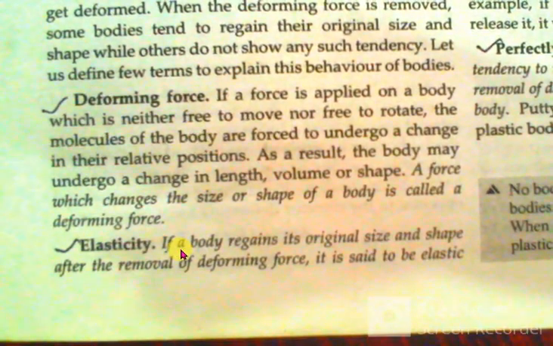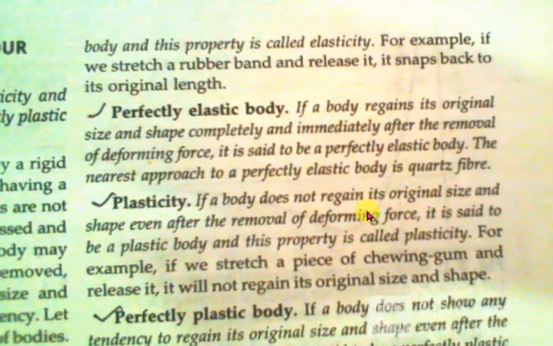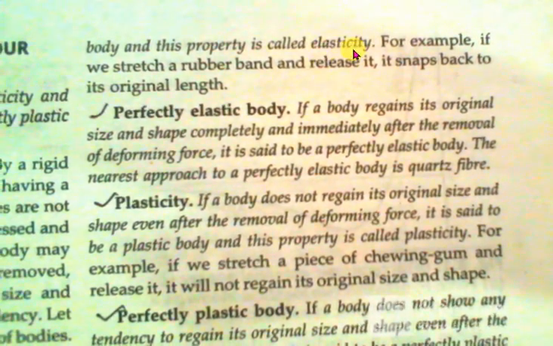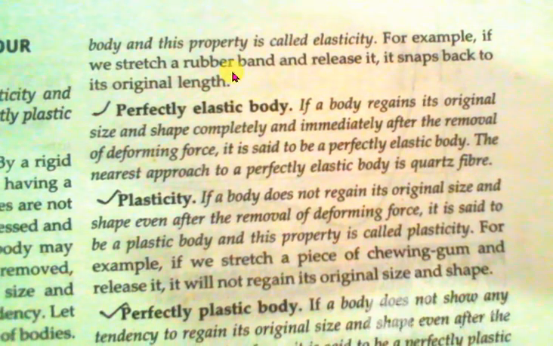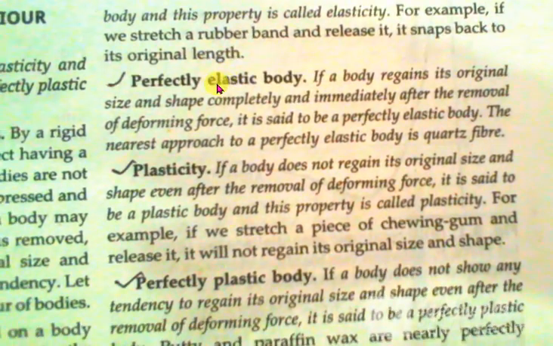Elasticity. If a body regains its original size and shape after the removal of deforming force, it is said to be an elastic body, and this property is called elasticity. For example, if we stretch a rubber band and release it, it snaps back to its original length.